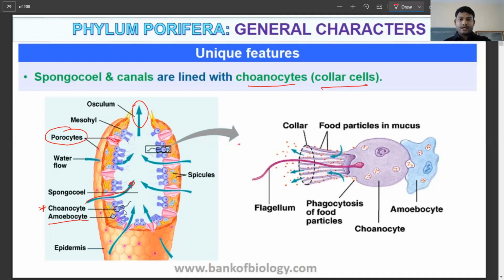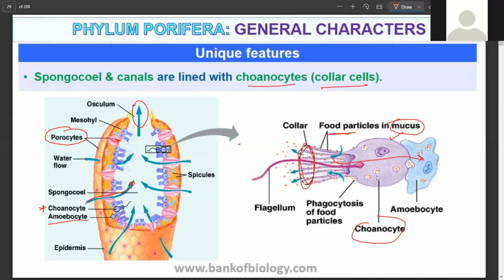So as you can see here, when the water moves here, the collar that is there, this collar cell we call it, this is the choanocyte. When the choanocyte collars, these will attach the food particles because they have mucus in them. The mucus is sticky, slimy, so that will catch the food particles, and then it will transfer them to the amoebocytes. And these amoebocytes help in digestion of the food particles. So that is how the collar cells help.